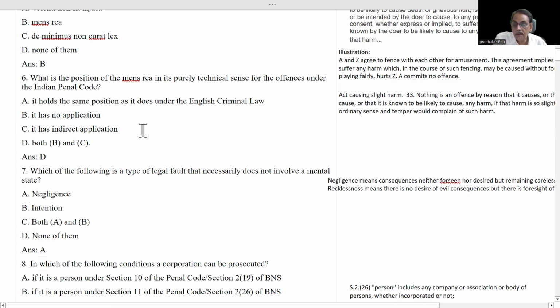These all show the guilty mind of an accused. In that way, it has got indirect application. Nowhere in any provision of BNS has the word mens rea been used. That means mens rea has been indirectly used in most of the provisions of BNS.